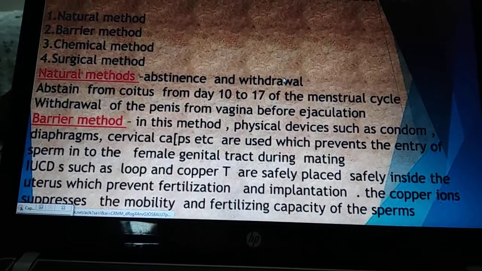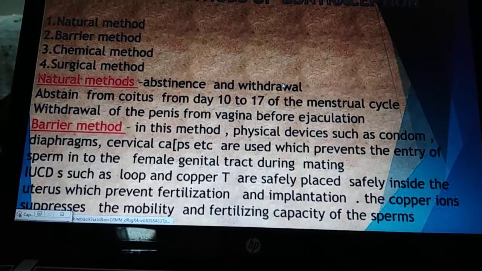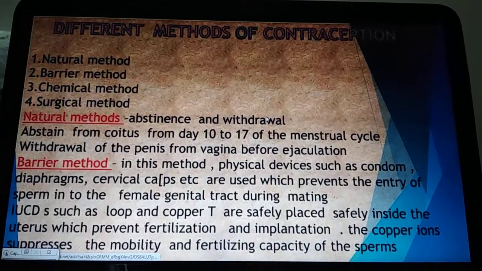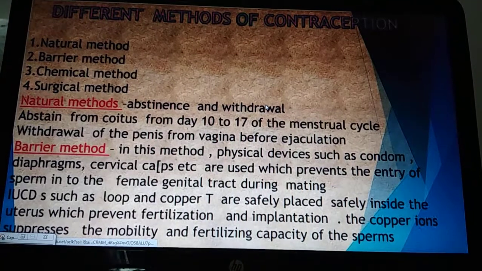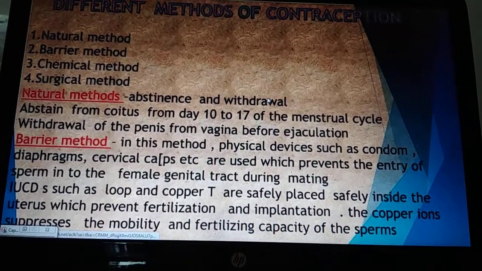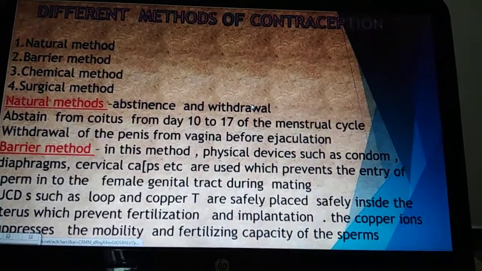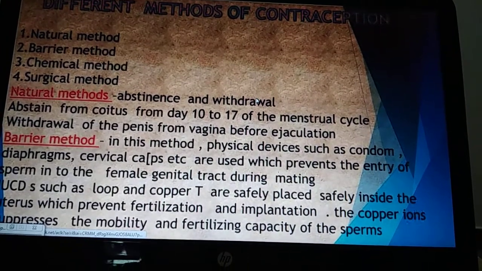When there is only one egg, it is produced usually in the middle of the cycle, almost on the 14th day, and it remains alive for 2 to 5 days. So if during this time it fuses with the sperm, or sperm enters during this duration, pregnancy will occur.